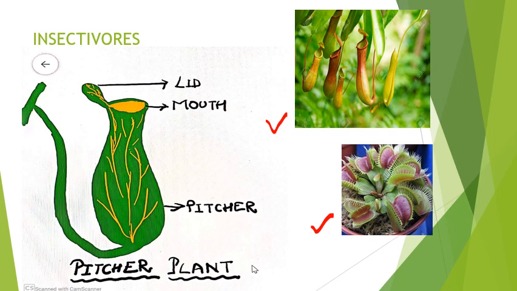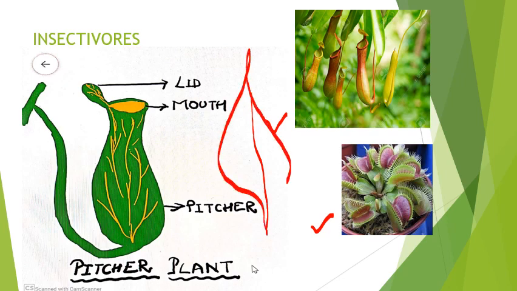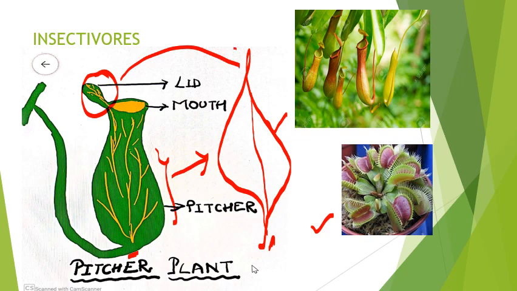Now if we see the structure of a pitcher plant and if we compare it with a leaf, we will see that this portion is the leaf stalk. This portion means the pitcher is the modified lamina of the leaf and the lid is formed by the leaf apex. Now let's see the mechanism of a pitcher plant. A pitcher plant has leaves that are modified to look like a pitcher or a large jug. The pitcher has a liquid at the bottom and this liquid attracts the insects towards the plant.